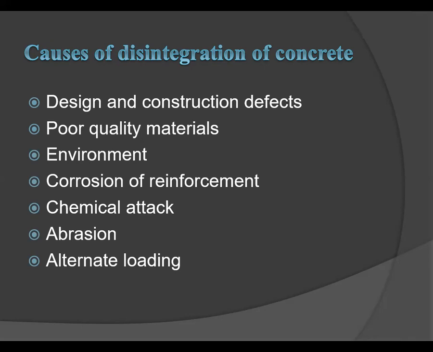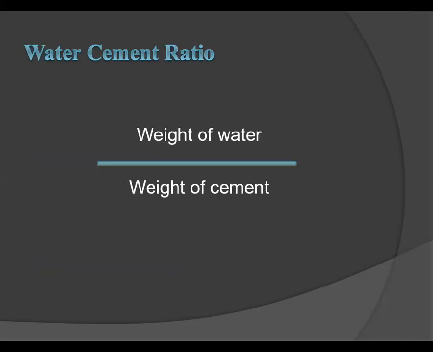And alternate loading and fatigue due to the alternate loading by machine, girder, and crane, etc. Okay, these are the causes of disintegration of concrete. Then next point is water cement ratio.